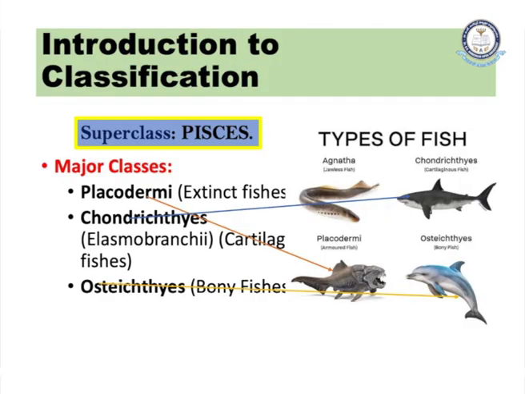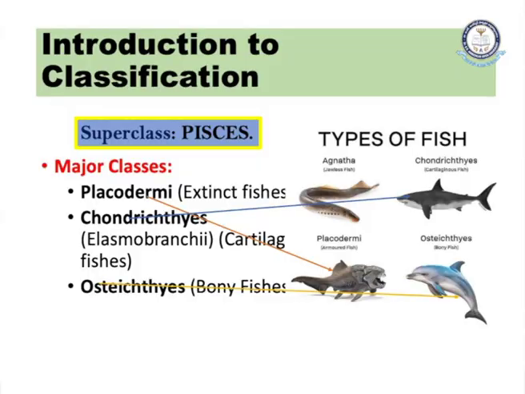The superclass fishes, if we go deeper into the classification, is classified into 3 classes. They are Placodermi, Chondrichthyes and Osteichthyes. Placodermi are special fishes which are extinct. These are armored fishes, that means they are not present in the present days. And Chondrichthyes can also be called elasmobranch fishes or cartilage fishes because their body is made up of cartilage. Cartilage in the sense that bone is absent.